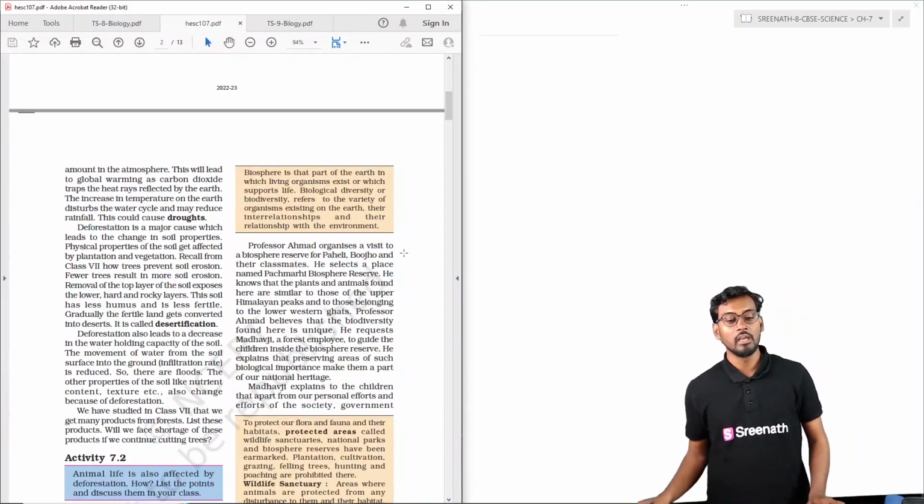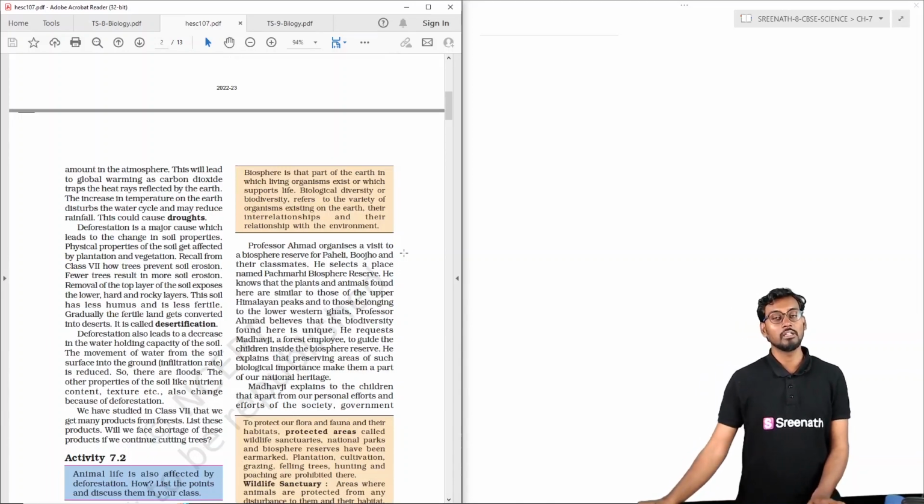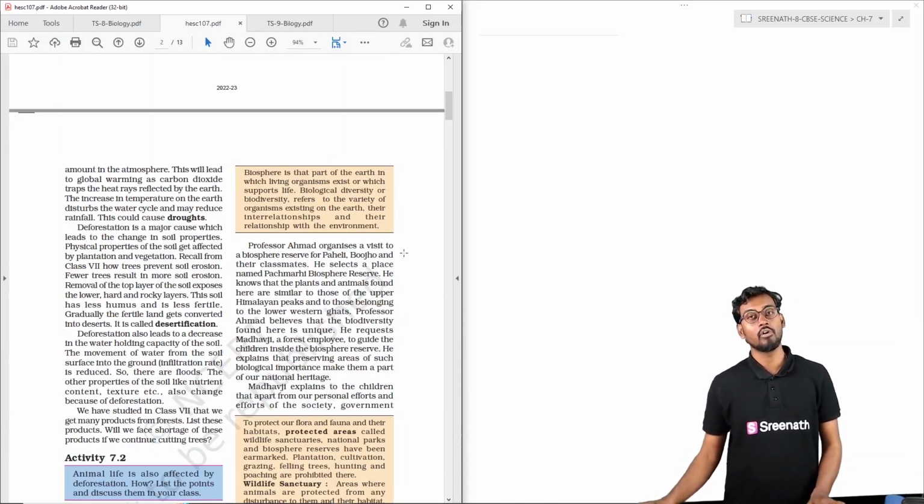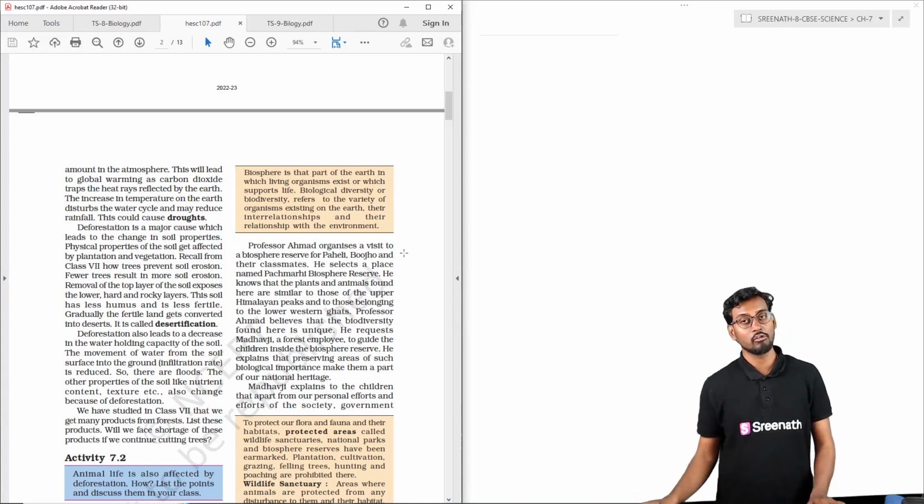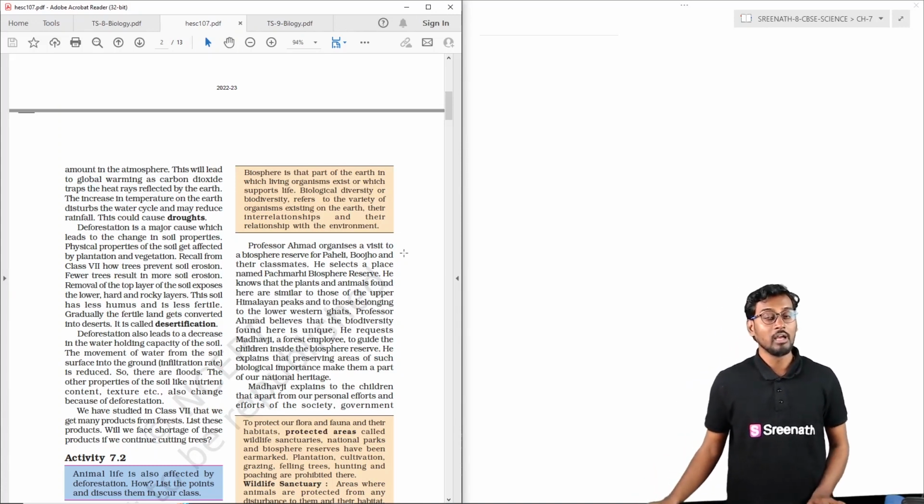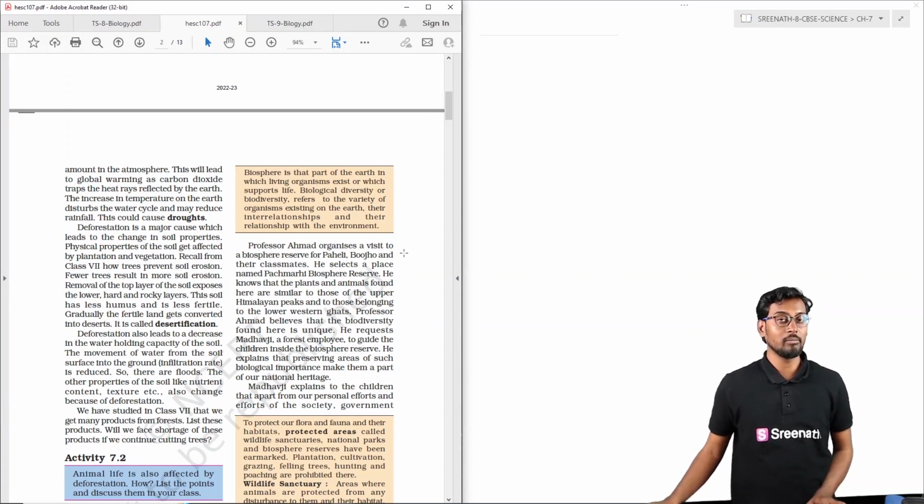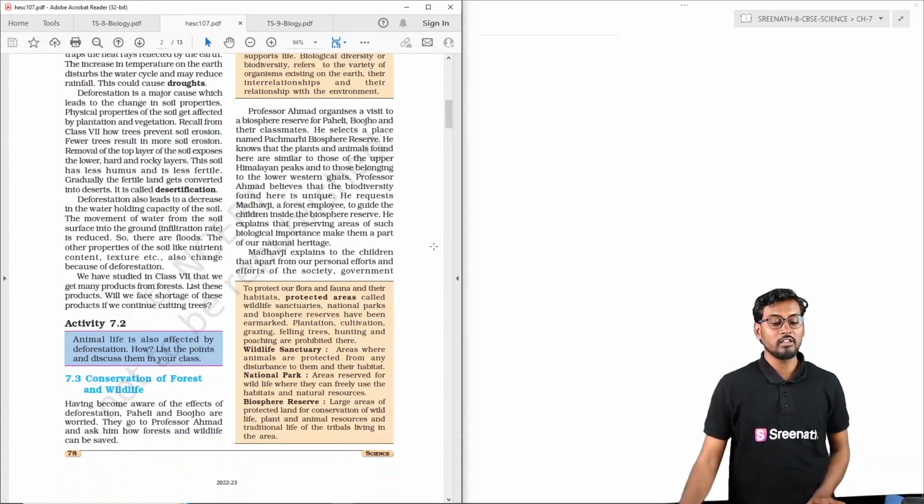Apart from the drought, we can also say that desertification, that is the formation of deserts, will also increase. That is the converting of land, whether it may be grazing land, green land or grassland, into desert. And we can see generally the conservation of forests and wildlife.